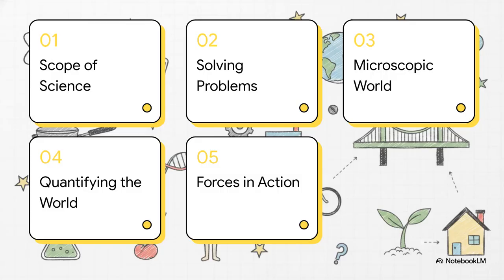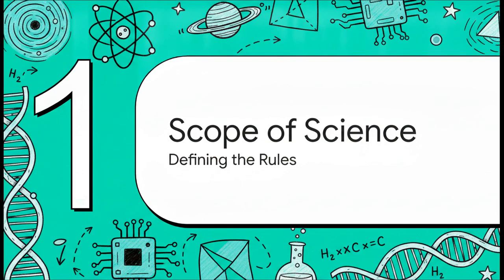Okay, let's dive into this. Here's our roadmap for today's Explainer. 1. The scope of science. 2. Solving problems systematically. 3. Exploring the microscopic world. 4. Quantifying the physical world. And finally, 5. Forces in action. Starting right off with Section 1, the scope of science.